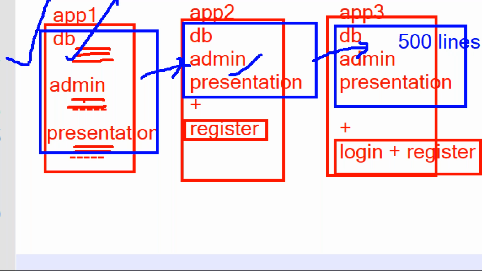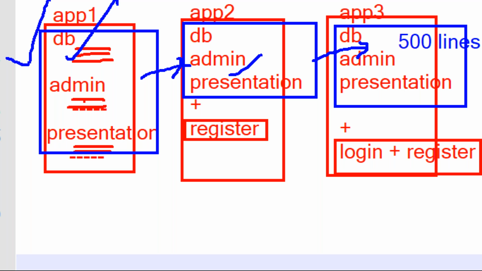500 lines is there, sir. This common code has 500 lines. So in every application this 500 lines of code they are using. So this is increasing the time, sir. Development time is increasing and execution time is decreasing. 500 lines take more time to execute, and 500 lines of code require more memory. So cost is increasing, performance is decreasing, readability is decreasing, complexity is increasing. Like this they identified some problems.